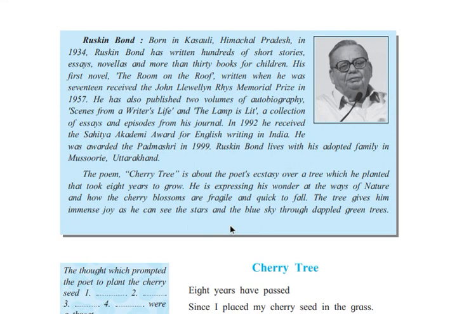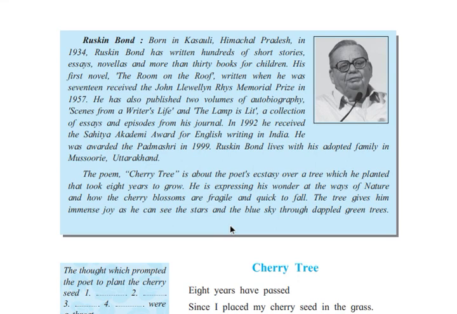We are talking about a tree, but that particular tree is a cherry tree. There are a number of trees, so this particular tree is a different one, the cherry tree. Okay, so Ruskin Bond is the poet. He was born in Kasauli, Himachal Pradesh, so he was born in the state of Himachal Pradesh in 1934.